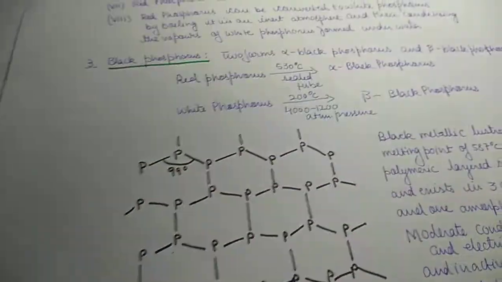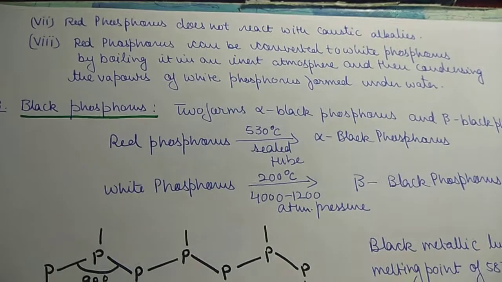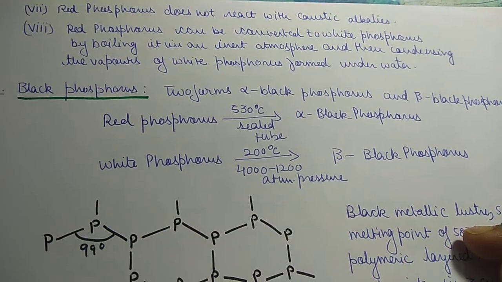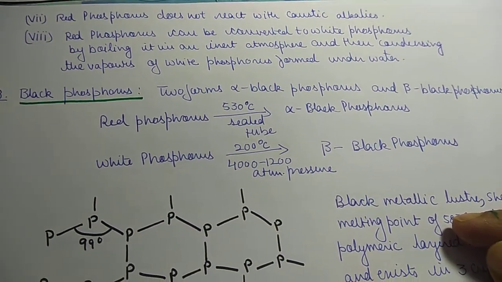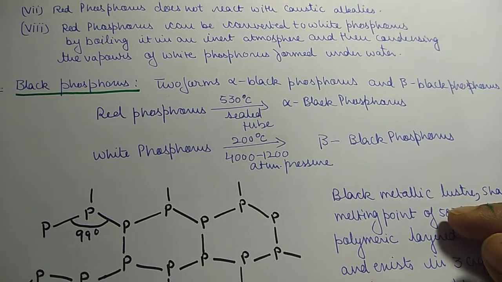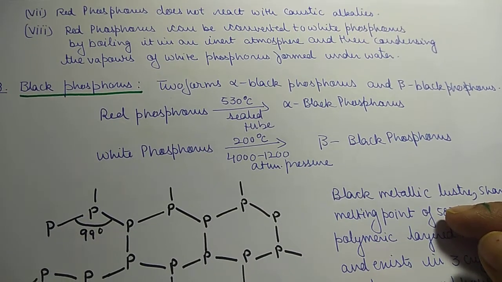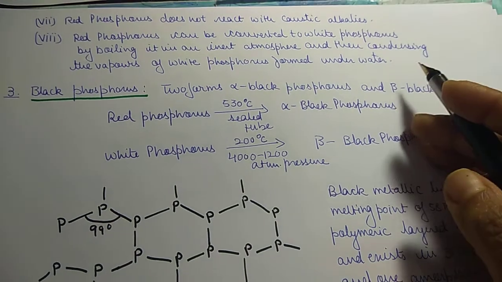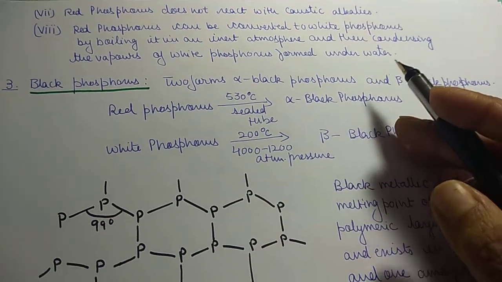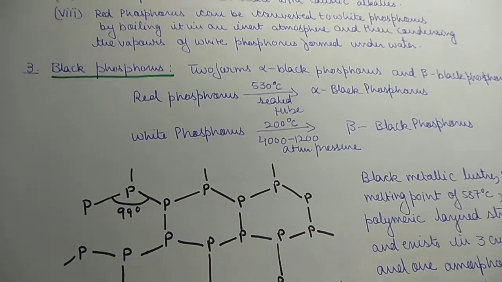Now over to red phosphorus again. We were doing the properties of red phosphorus. Red phosphorus does not react with caustic alkalis. It can be converted to white phosphorus by boiling it in an inert atmosphere and then condensing the vapors of white phosphorus formed under water.